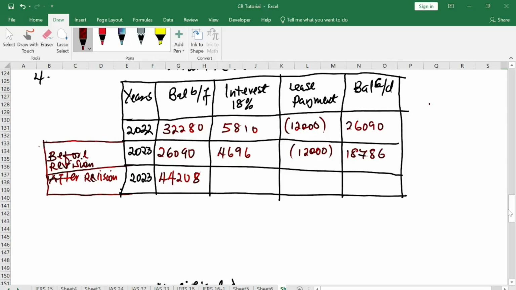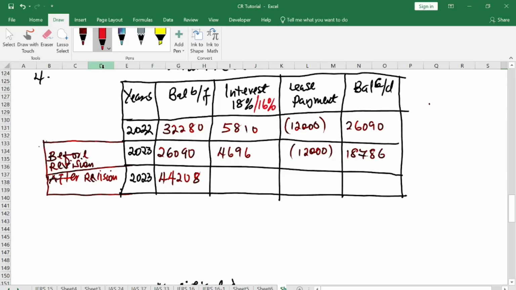Now you will come and use the new lease liability to also prepare the closing balance at the end of 2023. So beginning of 2023, our closing balance was 18786. At the end, it will give you 4420. Okay, so here, remember, after the revision of 2023 closing balance, our interest has now changed to 16%.